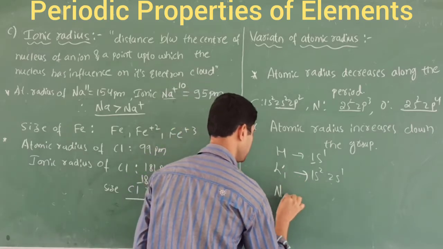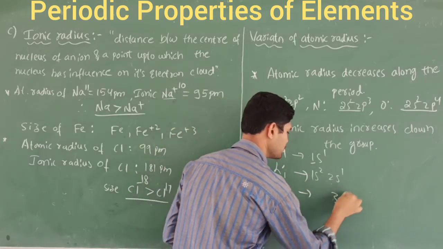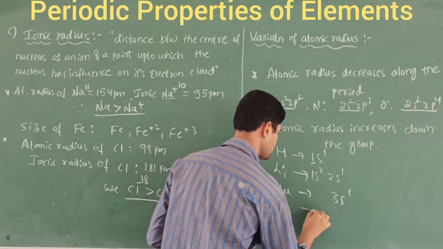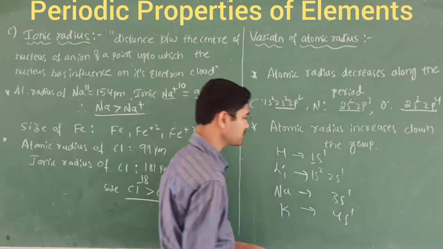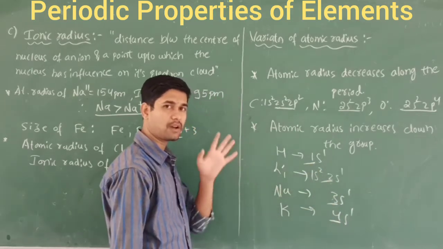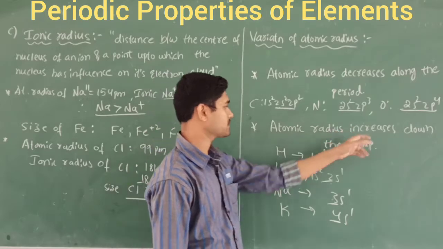Next, if I take sodium, the last is 3s1. Next, if I take potassium, it is 4s1. What happens? These are the principal numbers, right? When the principal shell goes on increasing, the atomic radius increases down the group.